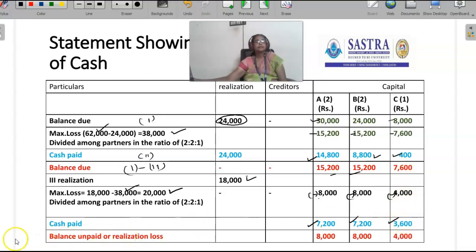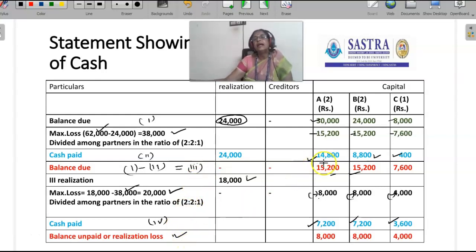Then we can easily calculate the balance unpaid or realization loss. The balance due is number 3, we have to write 3 here. From the balance due, if we deduct the cash paid, we get the balance unpaid.